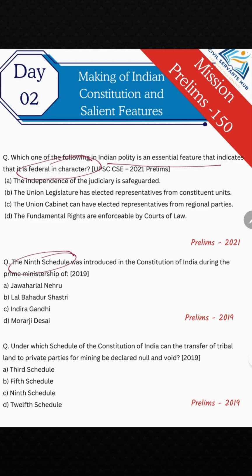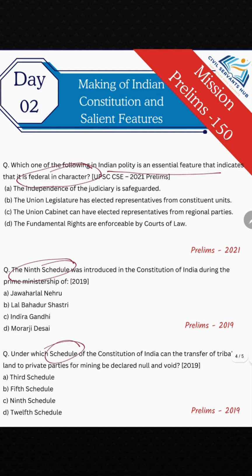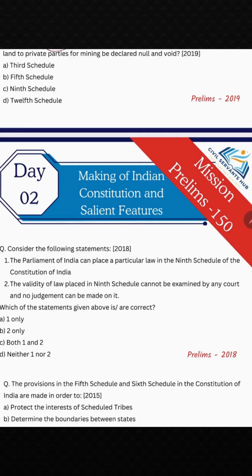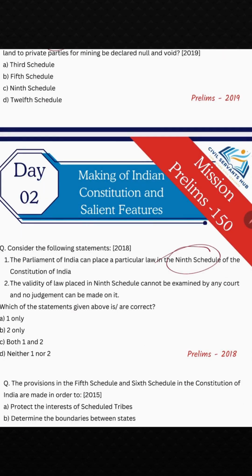As I have already told you, schedules are important. A 9th schedule question has come. Then they have asked about the 9th schedule again. So the 9th schedule is really important. So while preparing this particular schedule, prepare everything. What all provisions it has, what is special about these provisions, when it came into force, whether judicial review is applied or not, what is the procedure, everything you need to have clarity about.